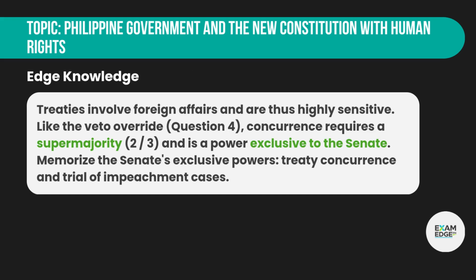Edge knowledge. Treaties involve foreign affairs and are thus highly sensitive. Like the veto override, question 4, concurrence requires a supermajority, two-thirds, and is a power exclusive to the Senate. Memorize the Senate's exclusive powers, treaty concurrence and trial of impeachment cases.